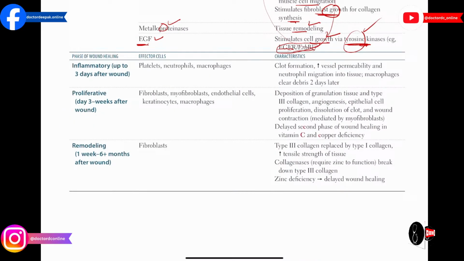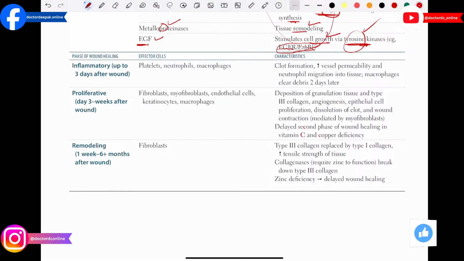Okay guys, let's continue to the next topic, which is the phases of wound healing. First of all, we have to understand the basic principles of wound healing. You have to remember one thing: wound healing is only initiated when the inflammation begins.